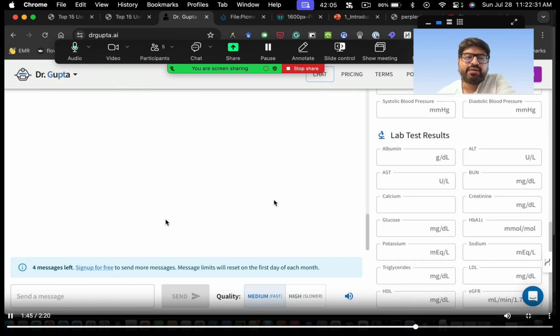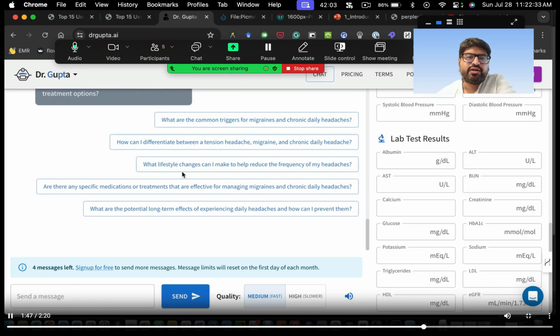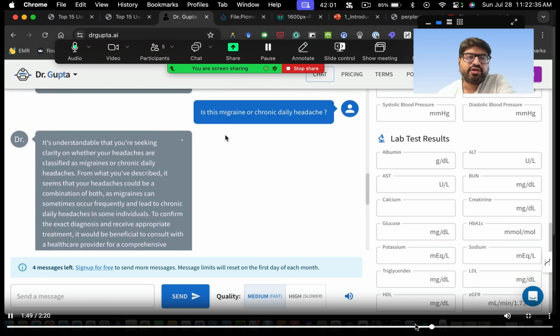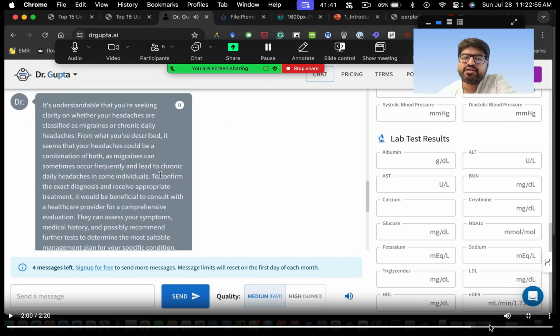So, is this migraine or chronic daily headache, right? It will try and answer the question also. You can see here: understand why you're seeking clarity on whether headaches are classified as migraine. From what you describe, it seems that the headaches could be a combination of both, as migraines sometimes occur frequently and lead to chronic daily headaches in some individuals, right? You can in fact put lab results also on the right side. There is a link to put lab results. You can put your vital parameters, all these things, and it will be able to give you a more nuanced answer to all this.